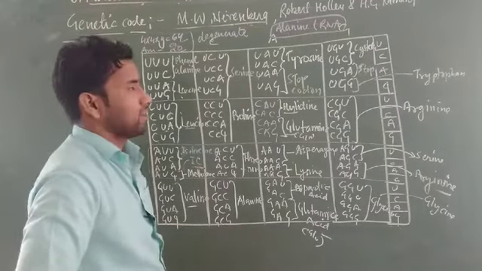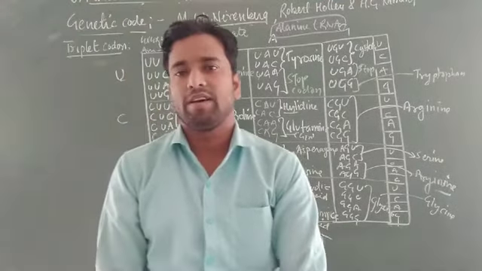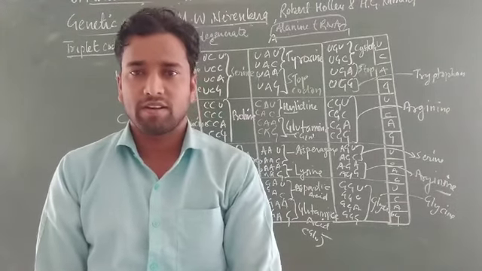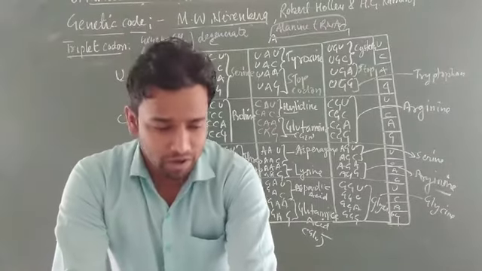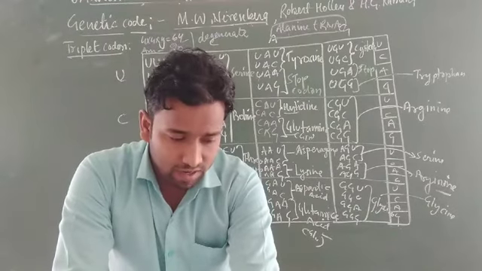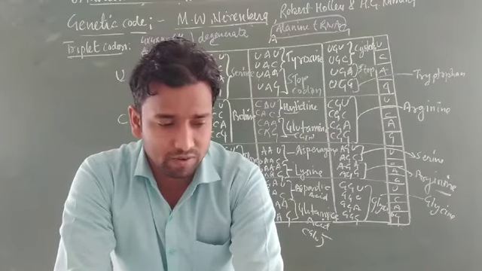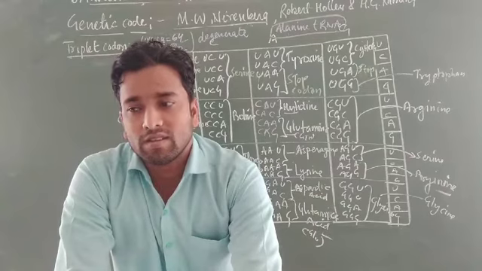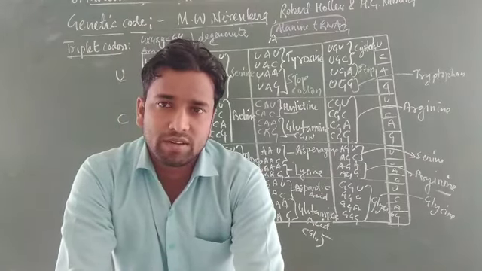What will be the length? I will ask you in a later class. What is the length of alanine tRNA? That was explained. It is not too much, it is less than 100, but what is the exact number? I want to ask you. Now, what is a genetic code? In the next class we will learn further about the characteristic features of the genetic code. Okay, thank you students.